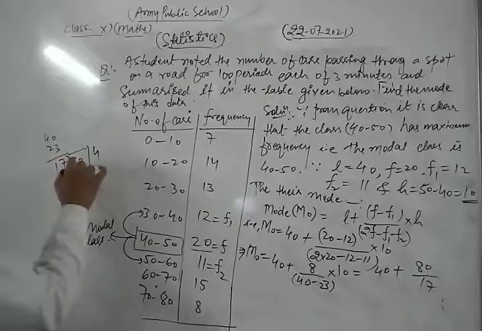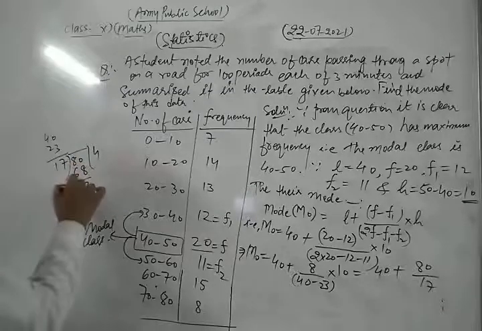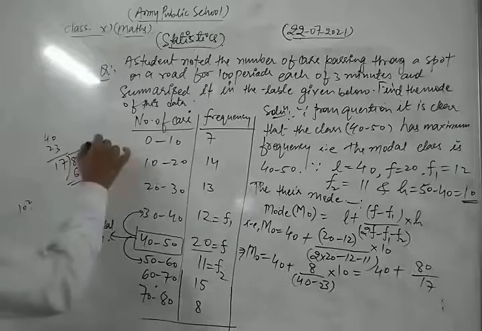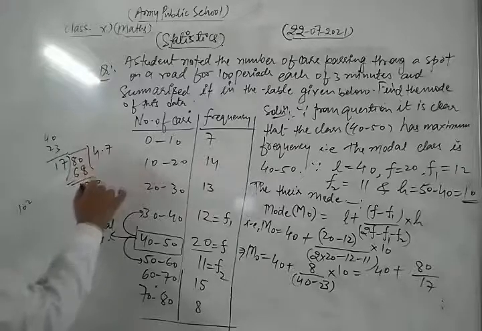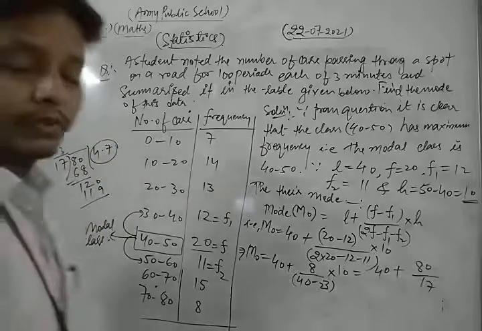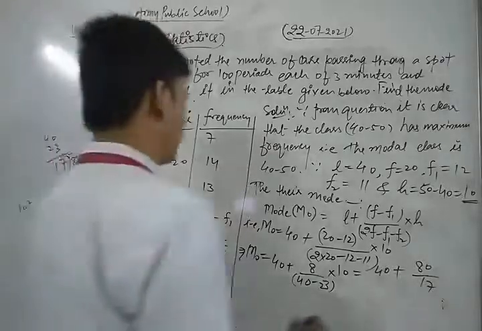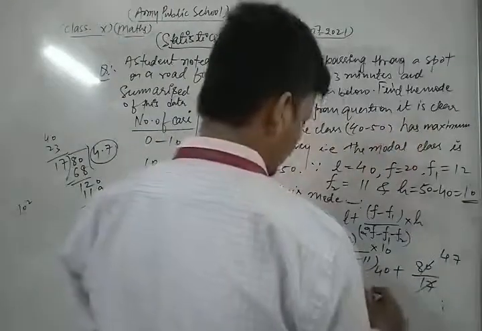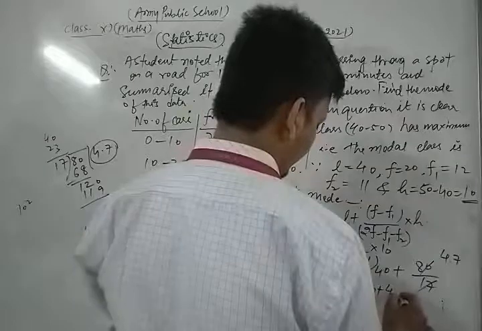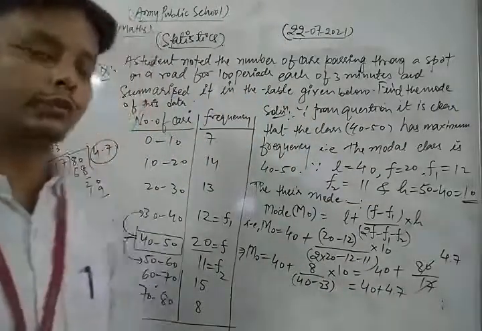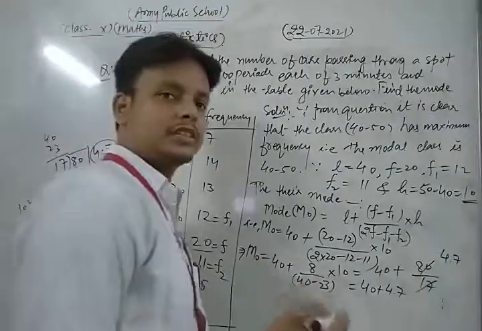10 minus 8, this is 2. So after dividing 80 by 17, we get 4.7. Now this is 40 plus 4.7. Now we are adding these values, so we get 44.7.